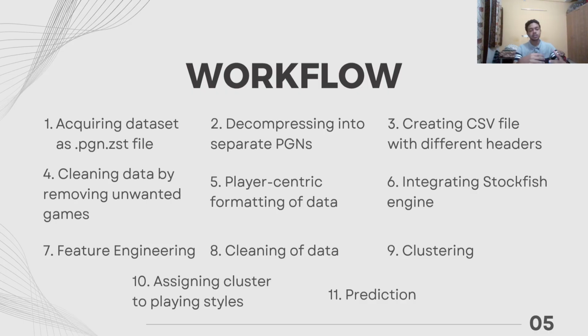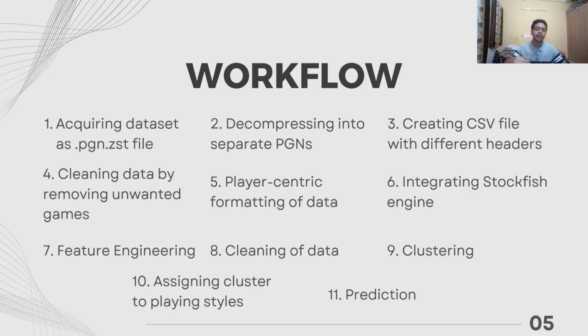So the fifth point, it's basically until the fourth point, the data is in such a way that the games are in random order. So each row corresponds to one game. Going from the fourth step to the fifth step, what I've done is I've grouped those games for a particular player. I'll explain this in detail when I'm showing the code.